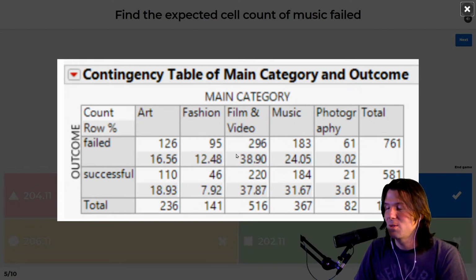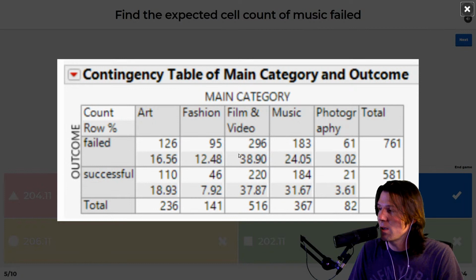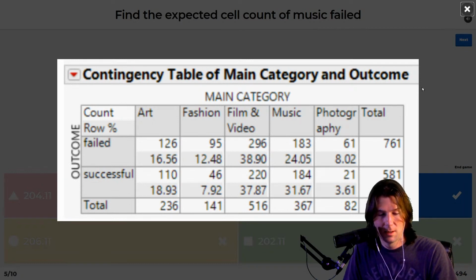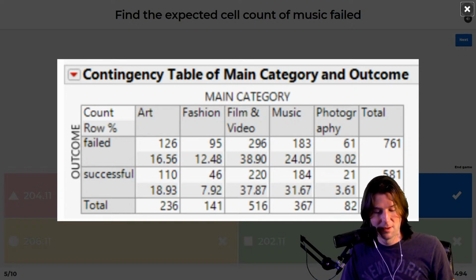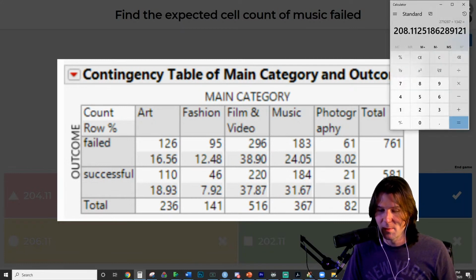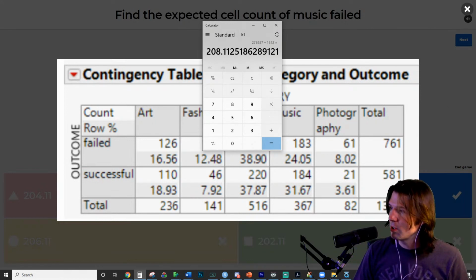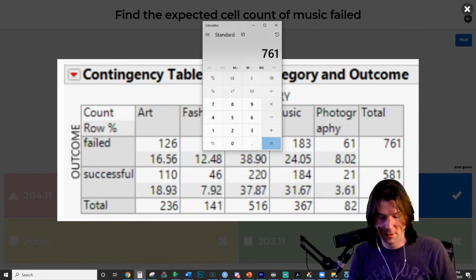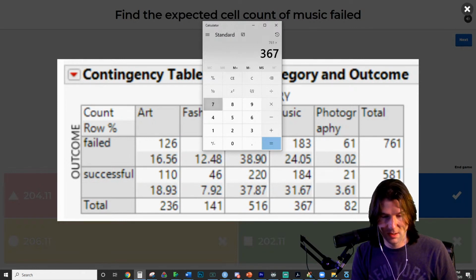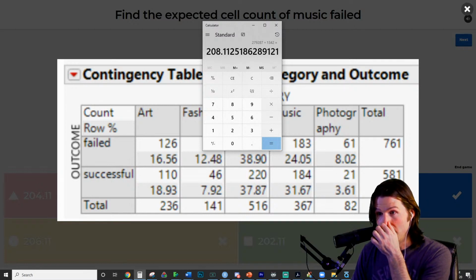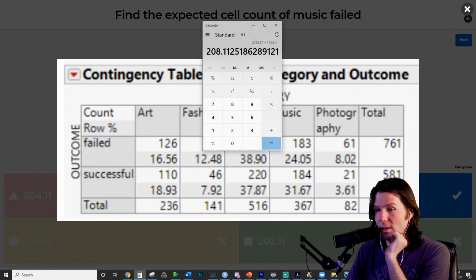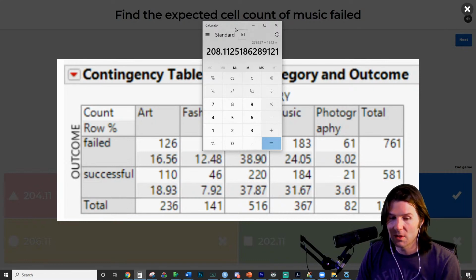Why is it 82 since 82 is the smallest number? Oh, did I make a mistake? Did I do music? 367. Oh my gosh. Did I grab the wrong number? I maybe made a mistake. And how did I make a mistake on this and then make a mistake again? Let me double check my mathematics right here. So it should be row total 367 times 367 divided by 342. And there it is. Yeah. Oh sorry, no, Tyler has it right there. And we're doing music. So is this making sense right here?